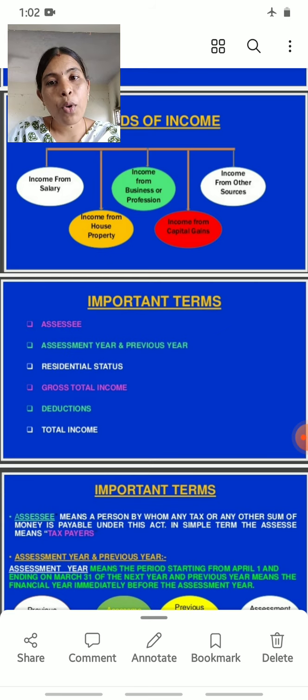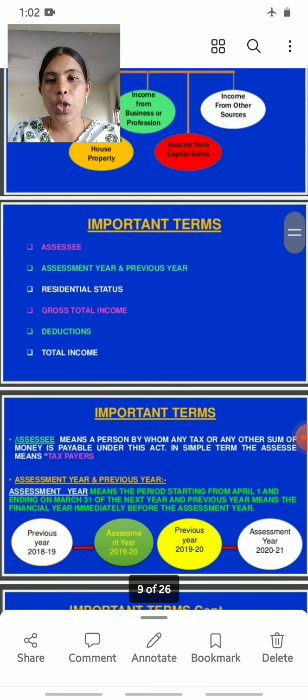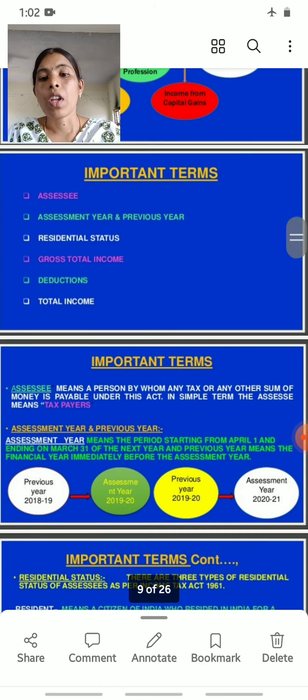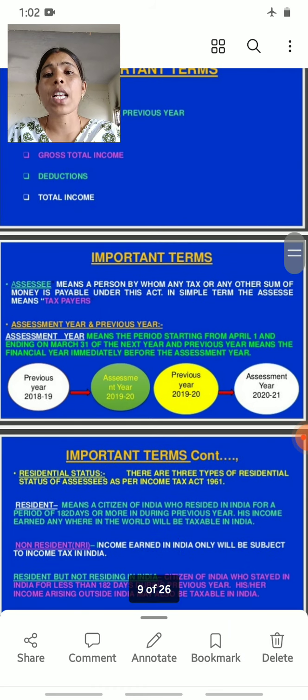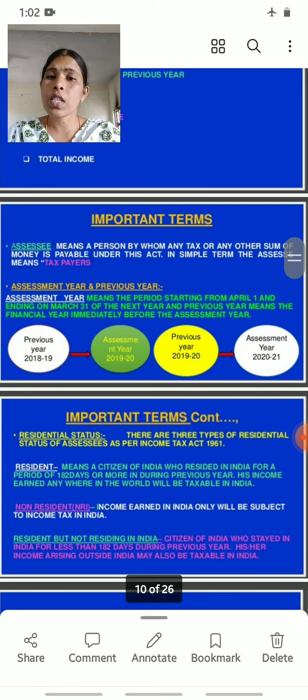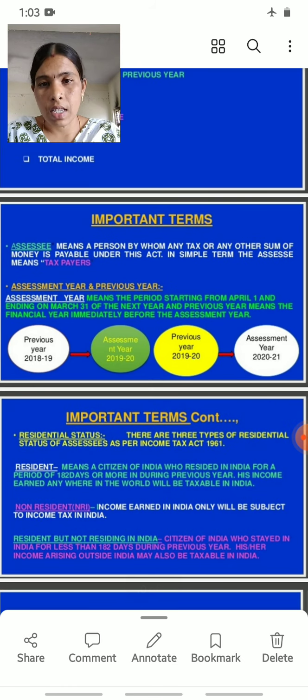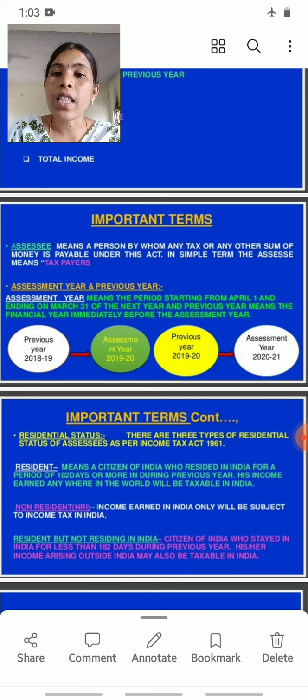So what are the important terms? Assessee, assessment year and previous year, then residential status, gross total income, deductions and total income. Then let's come to the explanation of important terms. First one is assessee. Who is assessee? Assessee means a person by whom any tax or any other sum of money is payable under this act. This act means Income Tax Act.